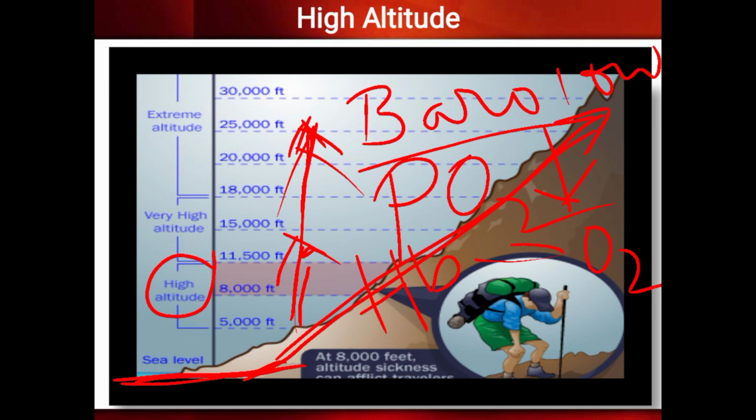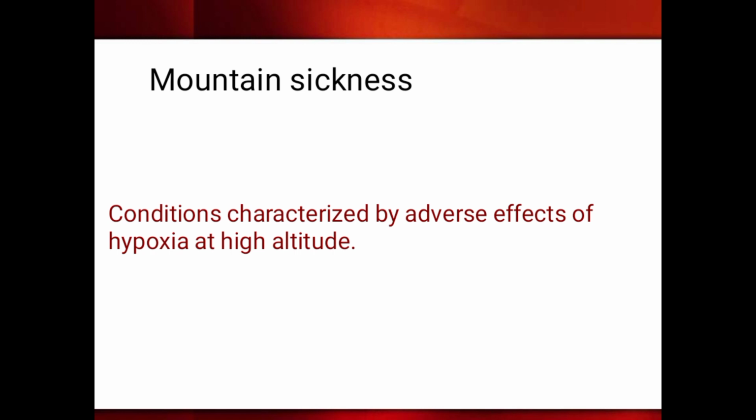Understood? So when the person is going to high altitude, 8,000 feet or 20,000 feet, the barometric pressure, or atmospheric pressure, goes on decreasing. Our hemoglobin saturation with oxygen depends on the partial pressure of oxygen. So whenever barometric pressure is low, the partial pressure of oxygen also becomes less, so the person will suffer from hypoxia.